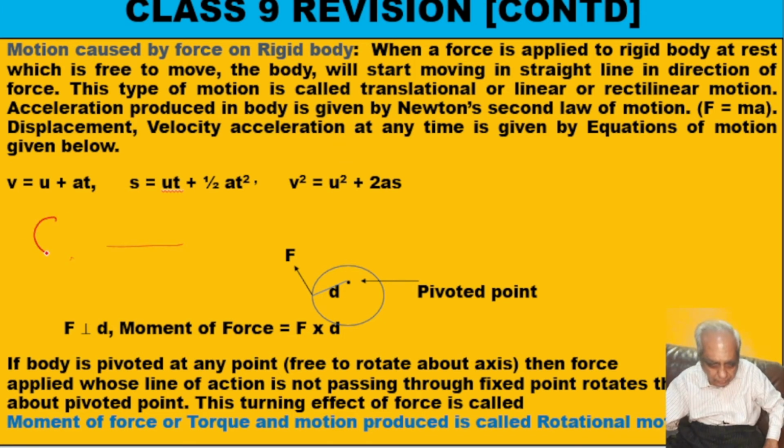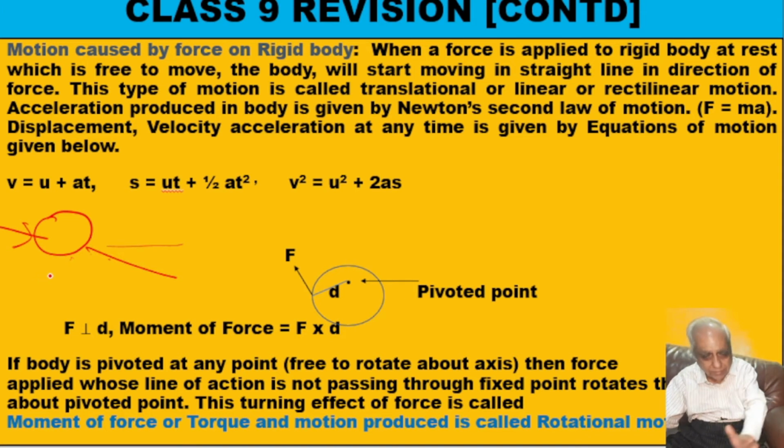Suppose this is a ball. It is free to move. So if you hit in this direction, it will move in this direction. So in whichever direction the force acts, the body will move.